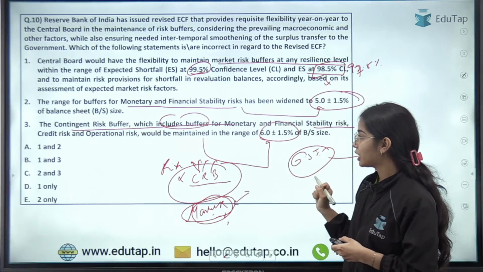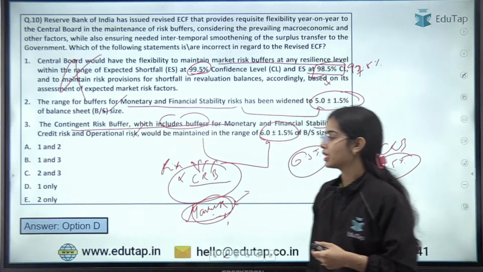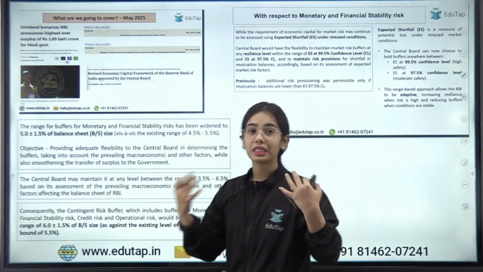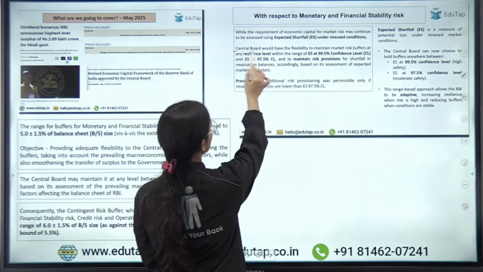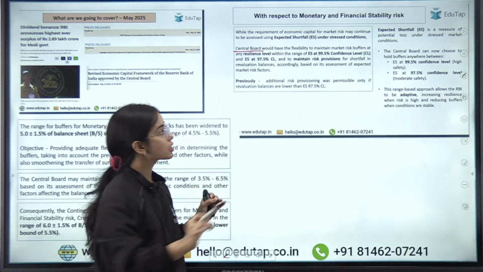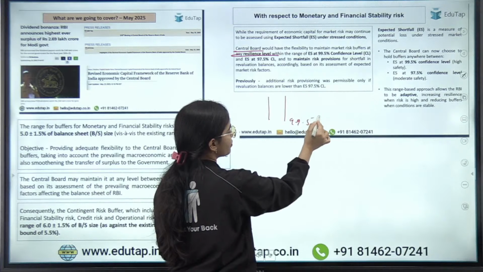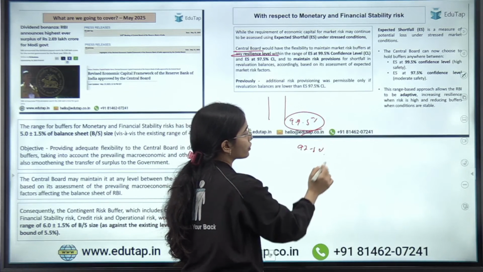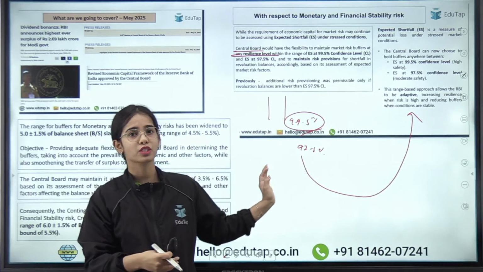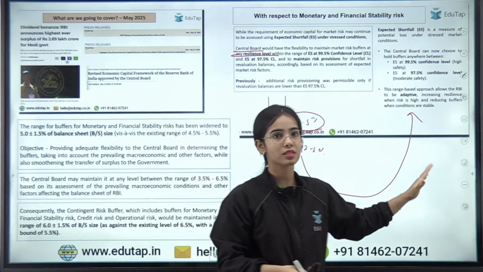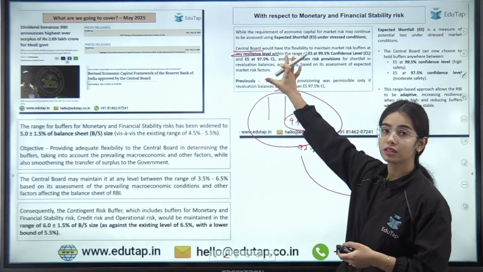Okay, very good everyone. Now here the answer is D, because only the first statement is wrong; the second and third statements are correct. We have discussed the complete details about the revised economic capital framework. First of all, the Central Board would have the flexibility to maintain the market risk buffers at any resilience level within the range of 99.5% or 97.5% confidence level. We have discussed the confidence level in detail, what it is, and why 99.5% or 97.5%. So I'm not going to discuss it again, otherwise this session will be never ending. We have discussed this idea clearly in the session itself.